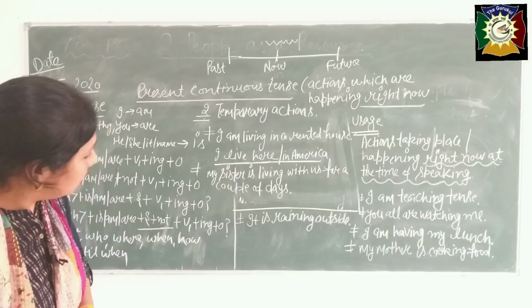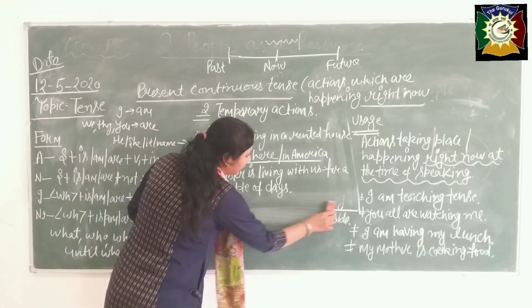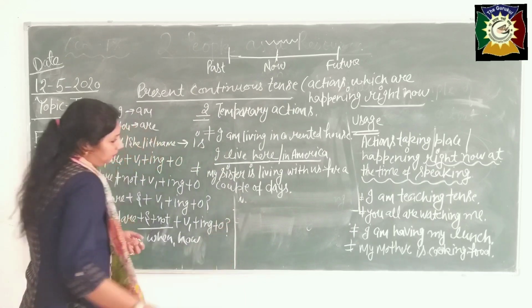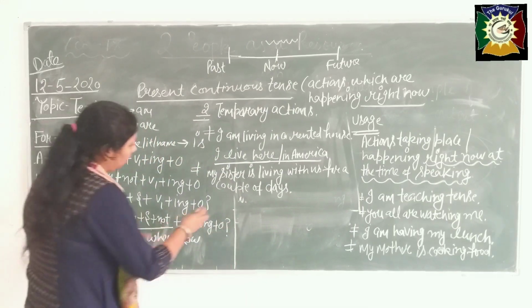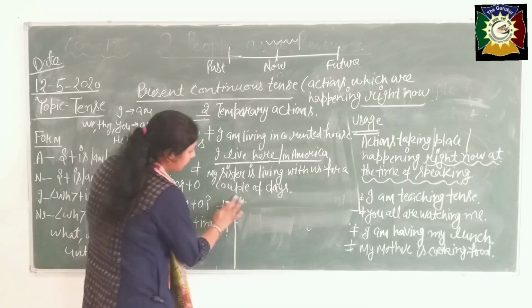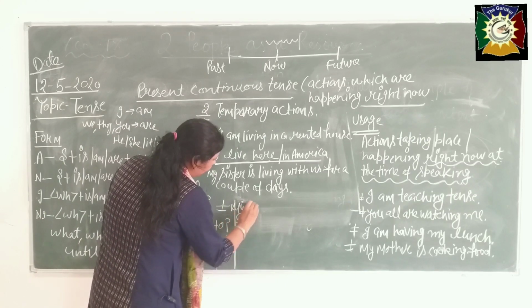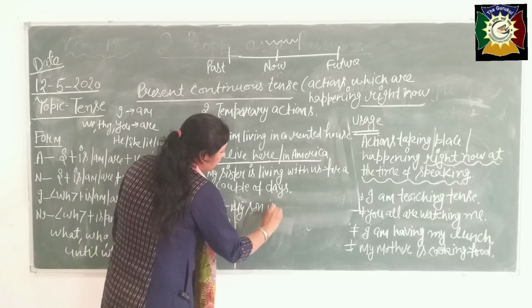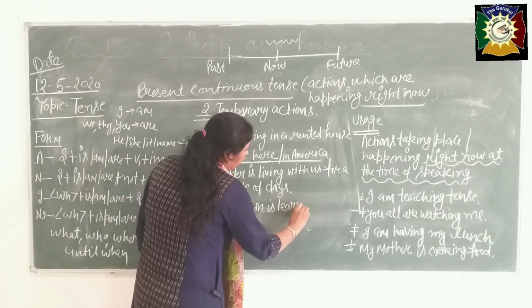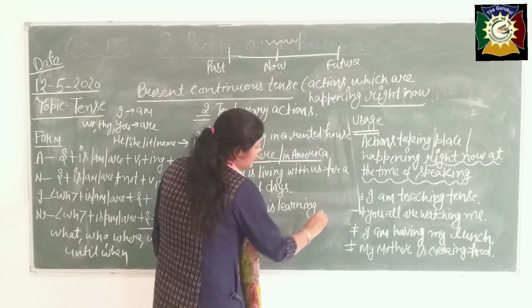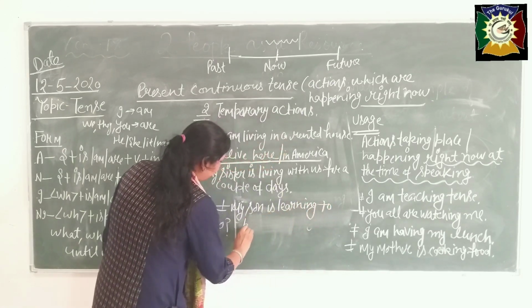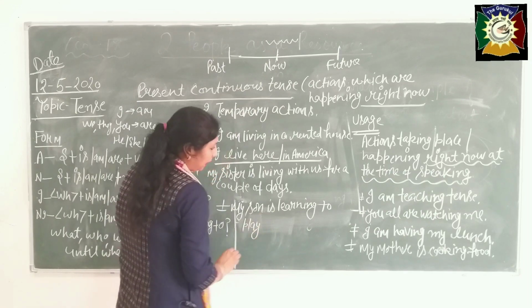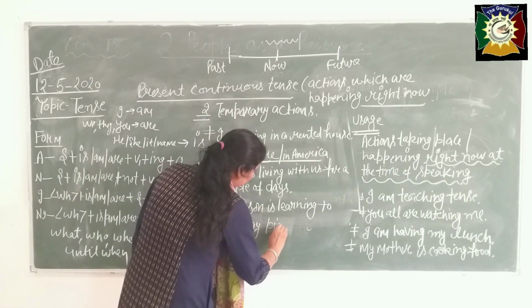Now third sentence, third example, you can take any, you can make your own also. My son is learning to play piano, okay.